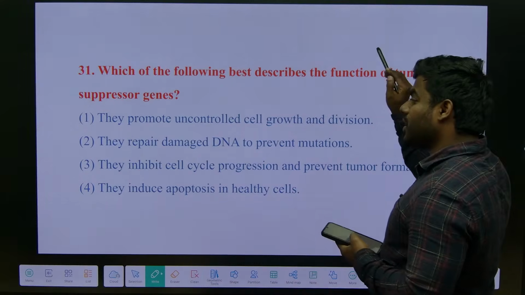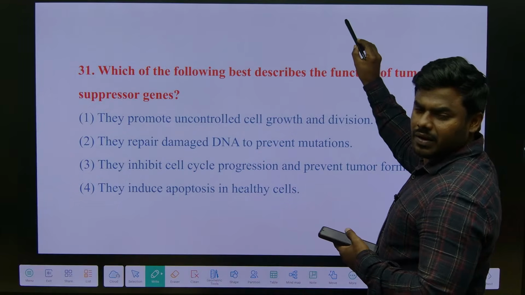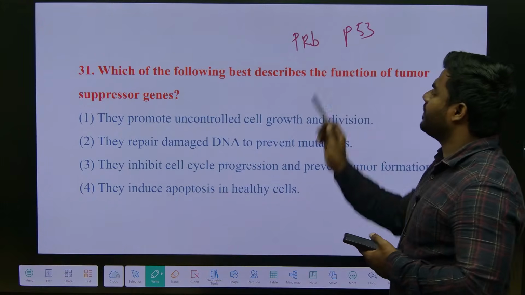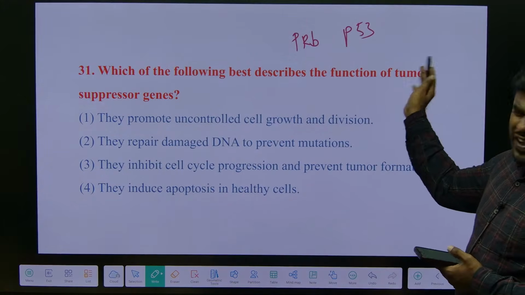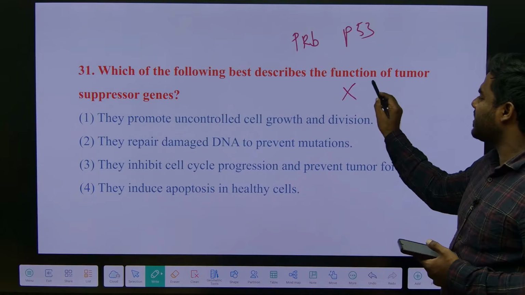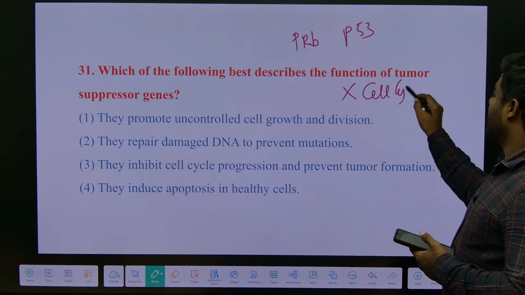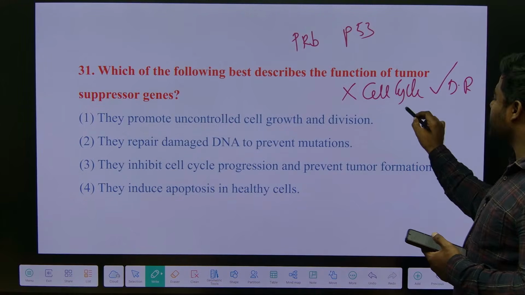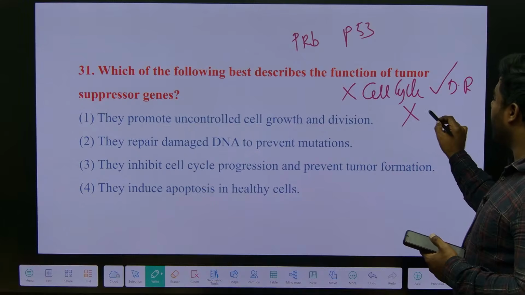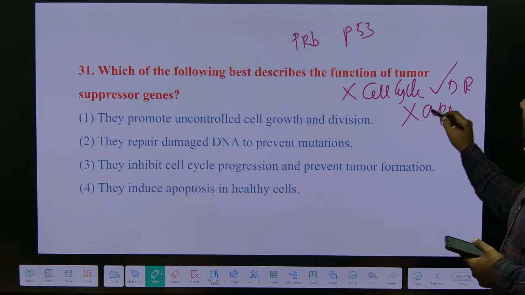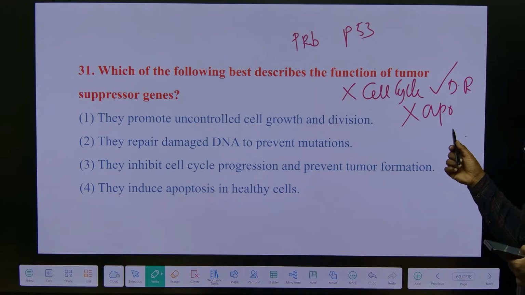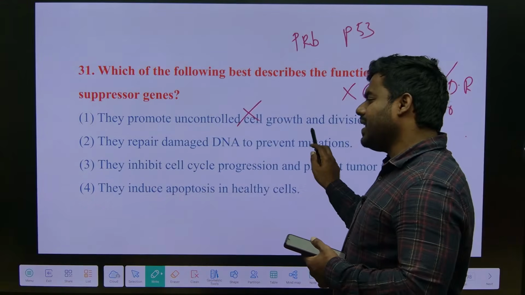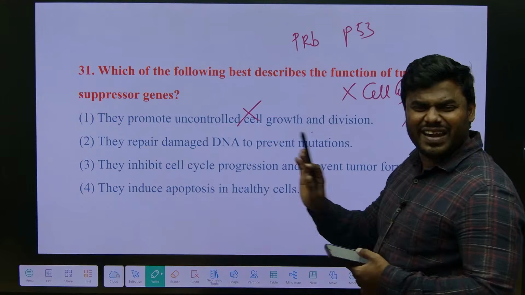What is the most commonly used tumor suppressor gene? P53. First identified is PRB. What's the function of every tumor suppressor gene? First they arrest the cell cycle. Then they stimulate DNA repair. If the repair is not possible, they will allow the apoptosis. Correct? Programmed cell death. So they never promote, they generally inhibit. They repair damage, they never repair.